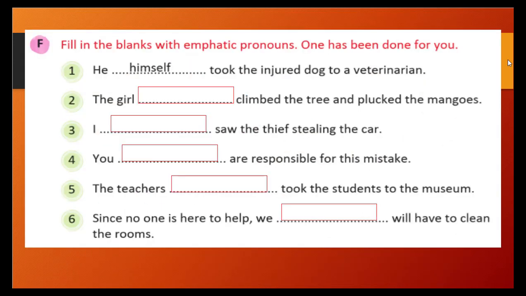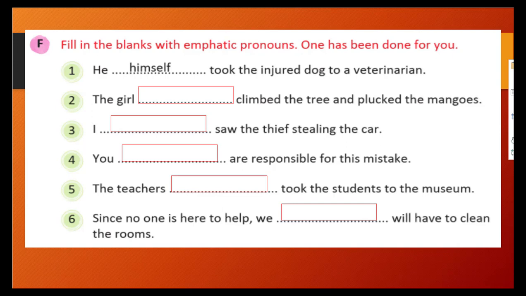Okay, let's see some exercises. In this exercise, what do we need to do? We just need to write down emphatic pronouns. Nothing else we need to do here. The first one is done for us, that is, he himself took the injured dog to the veterinarian, right? So who took? Himself, right? Yes, so that is the correct answer.